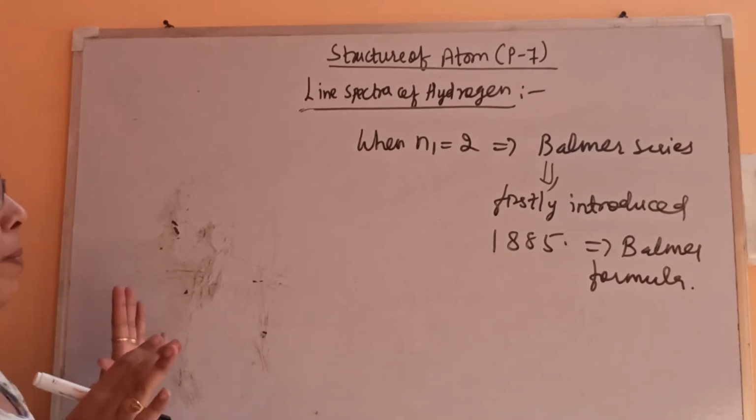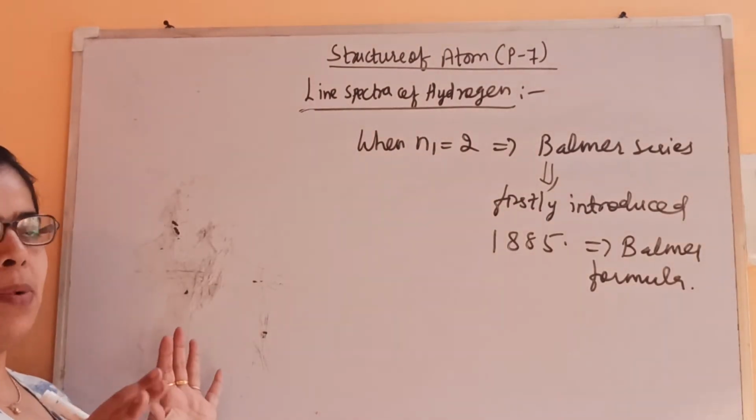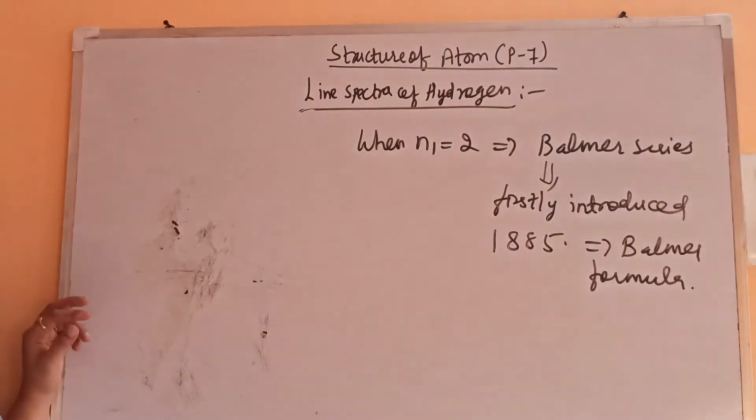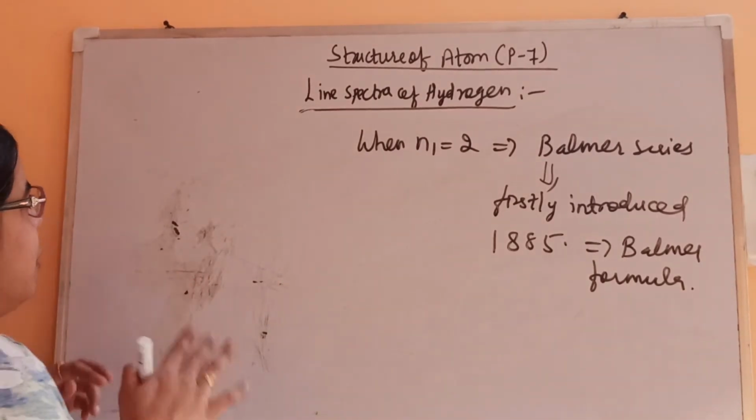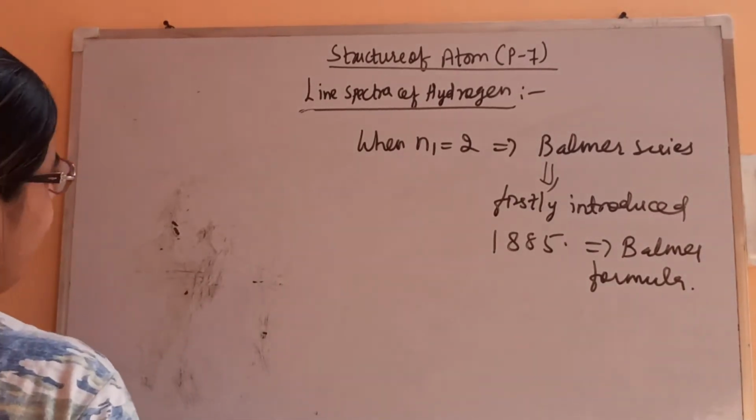So I think this is all about line spectra of hydrogen. We have seen a number of lines in the different regions of the spectrum. And the spectrum is clear. It's only the pattern of the electromagnetic radiation that is separated. So this is all about the line spectra of hydrogen.